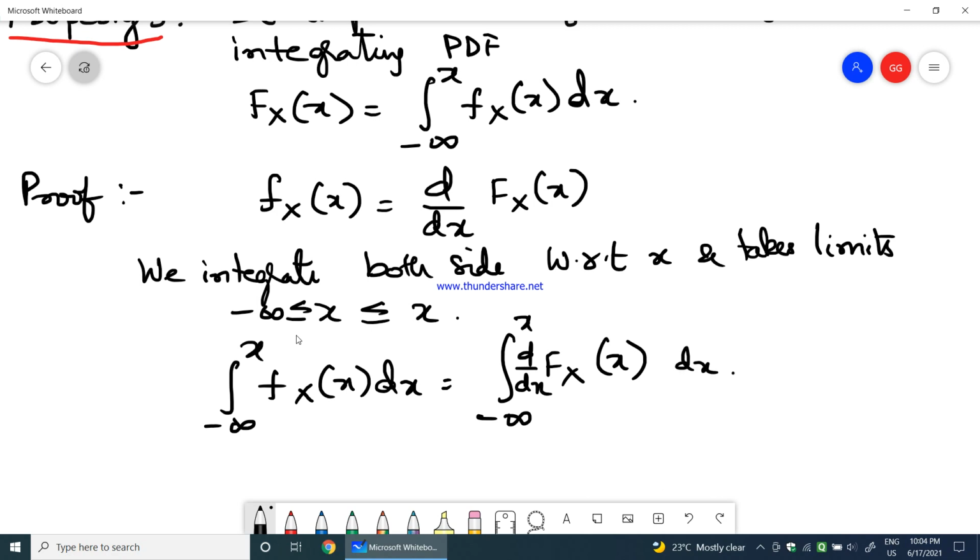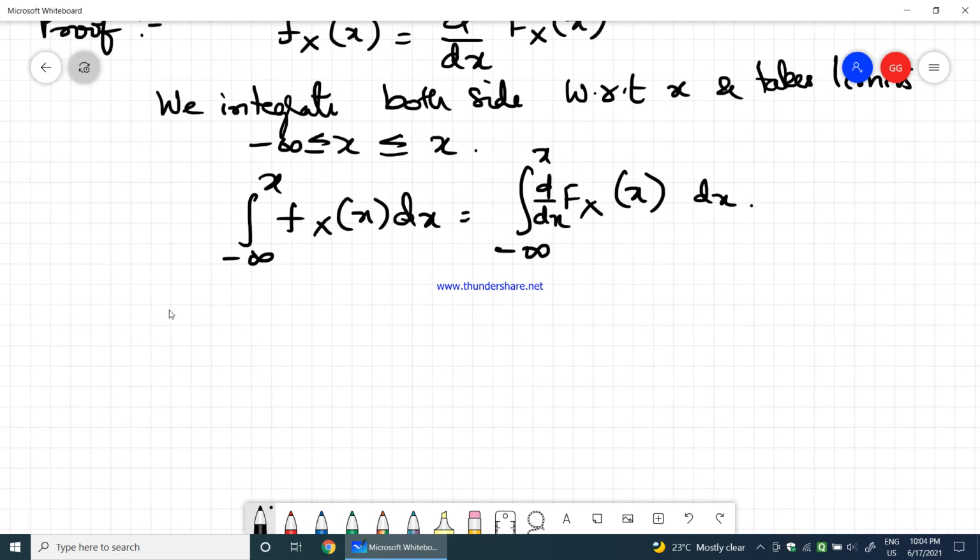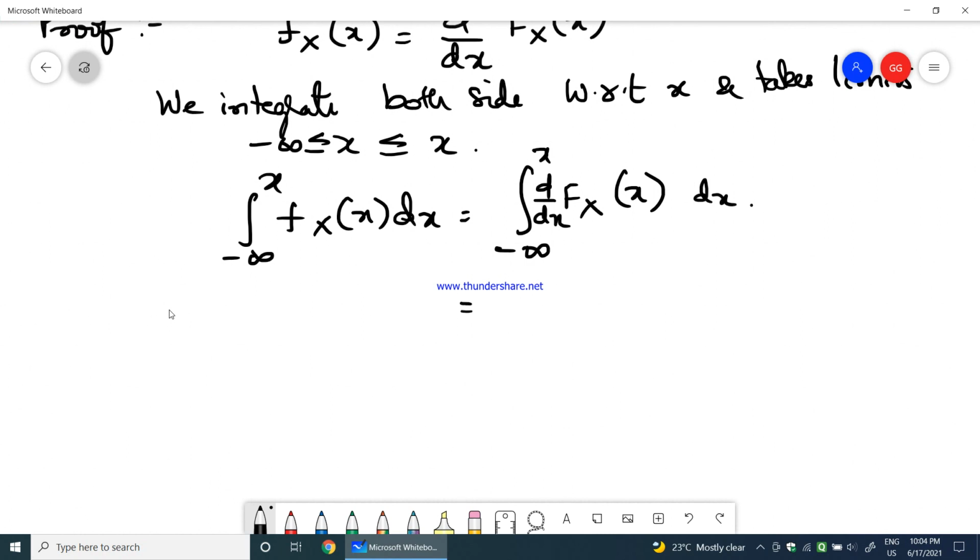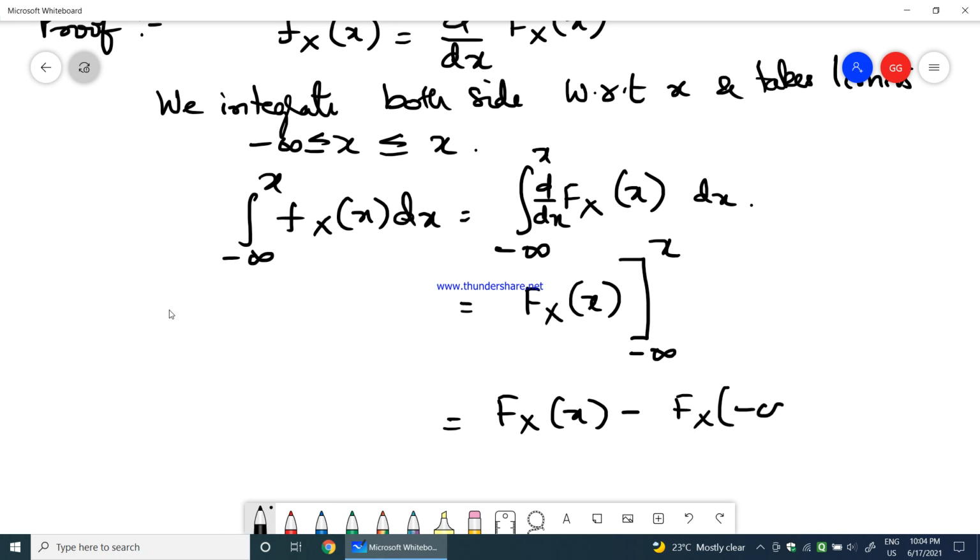dx you can write. Now what will happen? The d by dx and integration get cancelled, and the limits are applied to FX(x), from minus infinity to x, which can be written as FX(x) minus FX(minus infinity). Now this FX(minus infinity) is 0, therefore I will get FX(x).